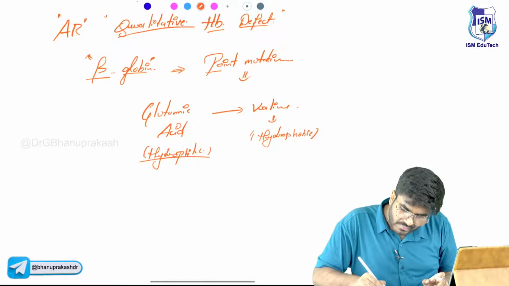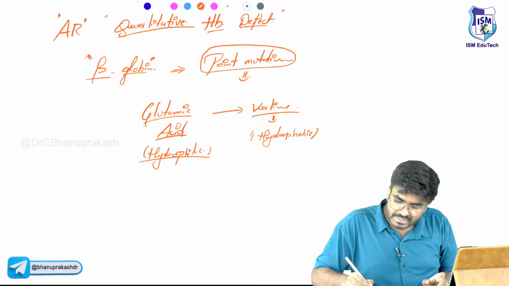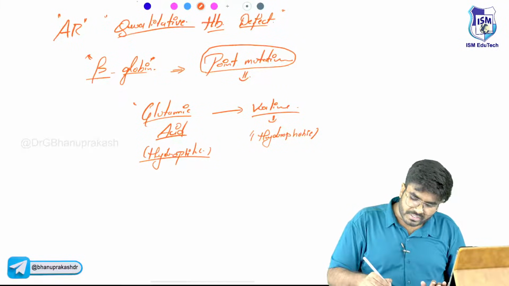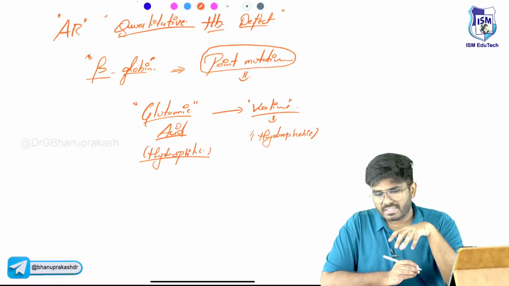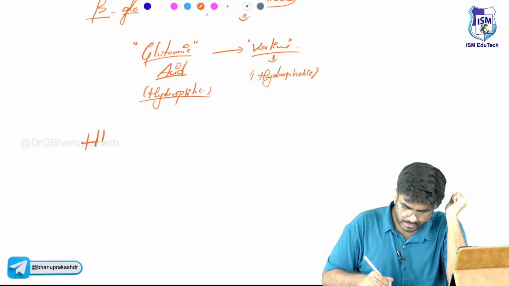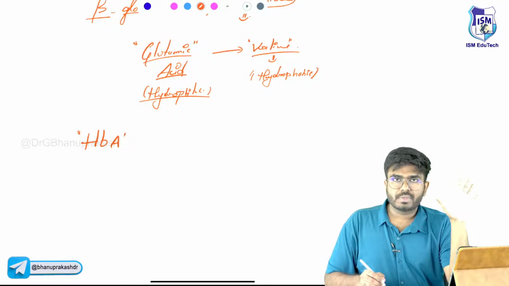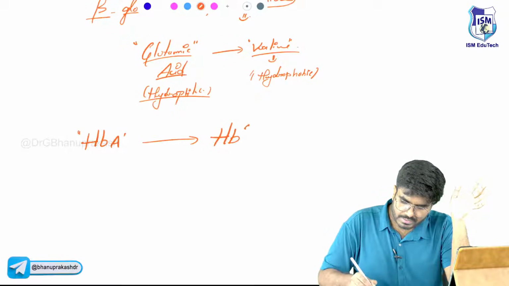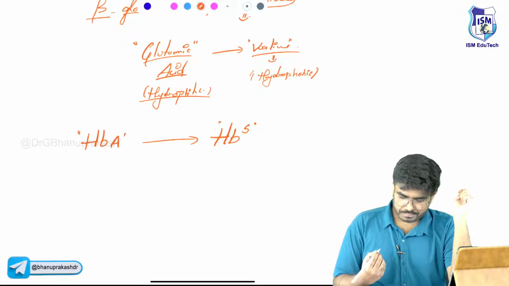Here glutamic acid is replaced with valine. Proteins are made up of amino acids, and instead of one amino acid, there is a totally different type of amino acid. Now, do you think it's a normal hemoglobin? Definitely not. Normal hemoglobin is HbA, which has 2 alpha, 2 beta. But here it is not normal. It is HbS, the sickle cell hemoglobin.